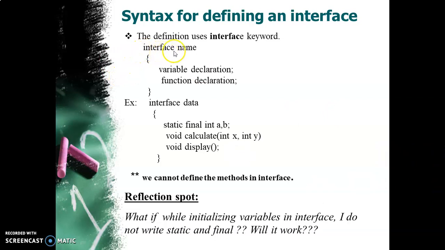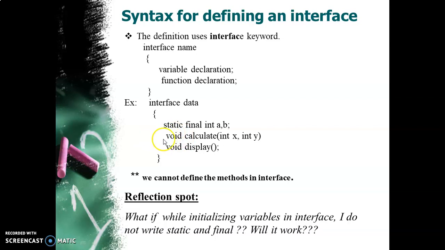So interface is the keyword, then the name of the interface, and then all the variables and functions that you want to write. So this is an example. Here A and B are my variables of integer data type, and they are static and final. Calculate is another function or method, you can say, with two arguments, and its return type is void, which means the function won't return anything.